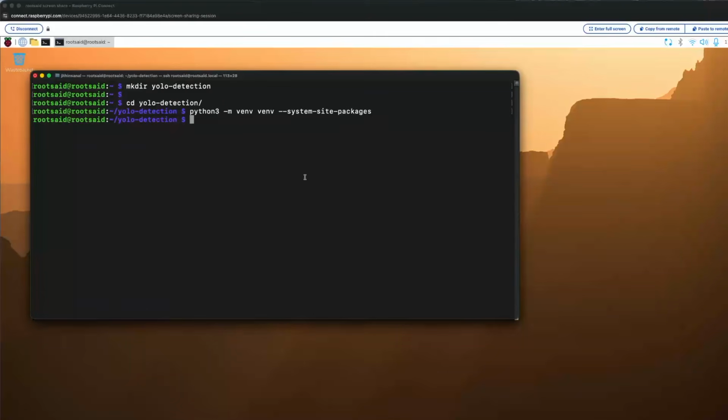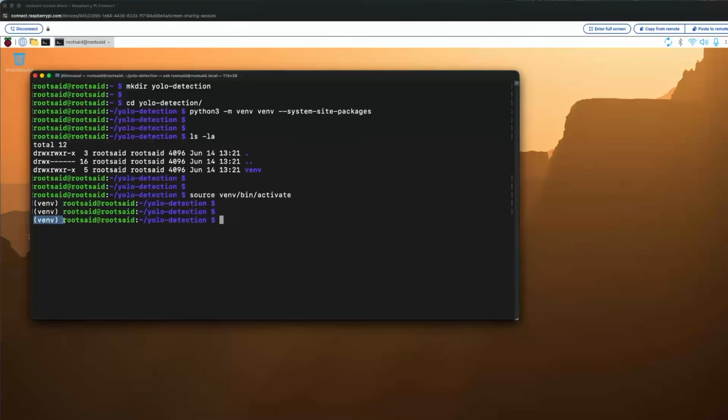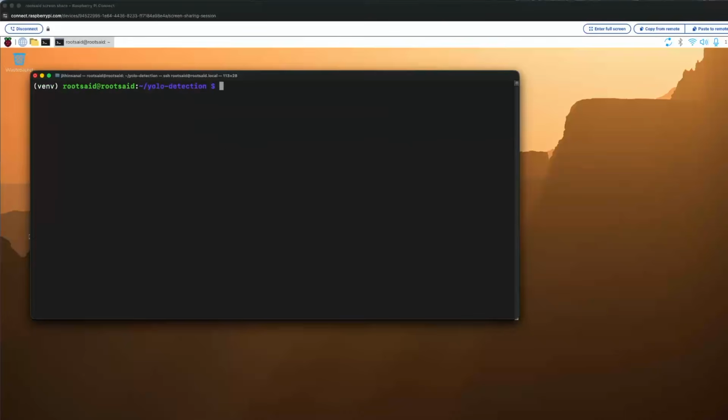Okay, the process has been completed, and now if we list all the directories, we should be able to see the virtual environment directory. Alright, now let's activate the virtual environment. And in order to activate it, simply run this command: source venv/bin/activate. And here you should be able to see this venv before the prompt, right? That means the virtual environment has been activated.